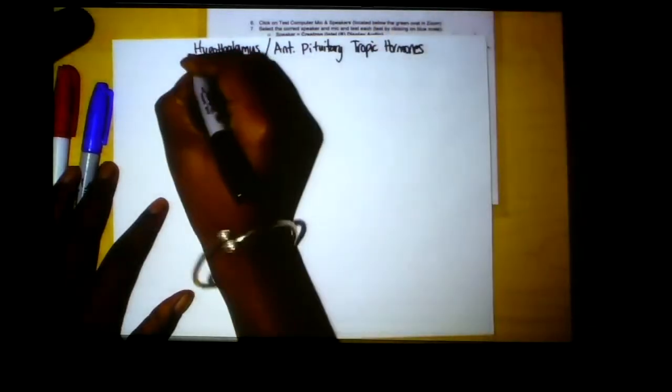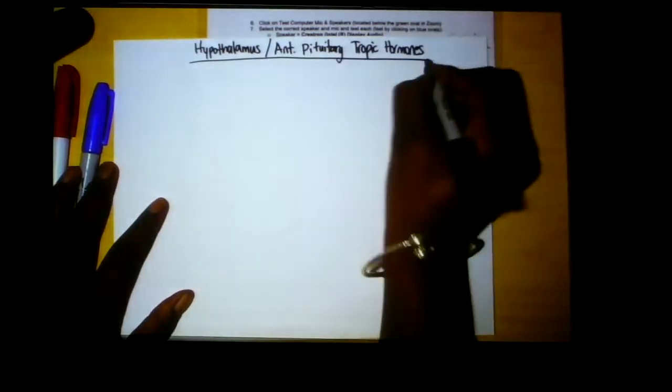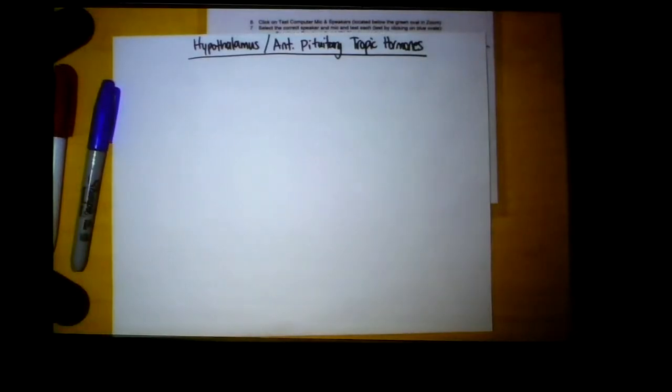This word is not tropic, it's trophic, okay? Trophic meaning to nourish or to stimulate. And these are the types of hormones that influence other tissues to do something else. That's what trophic means, okay?